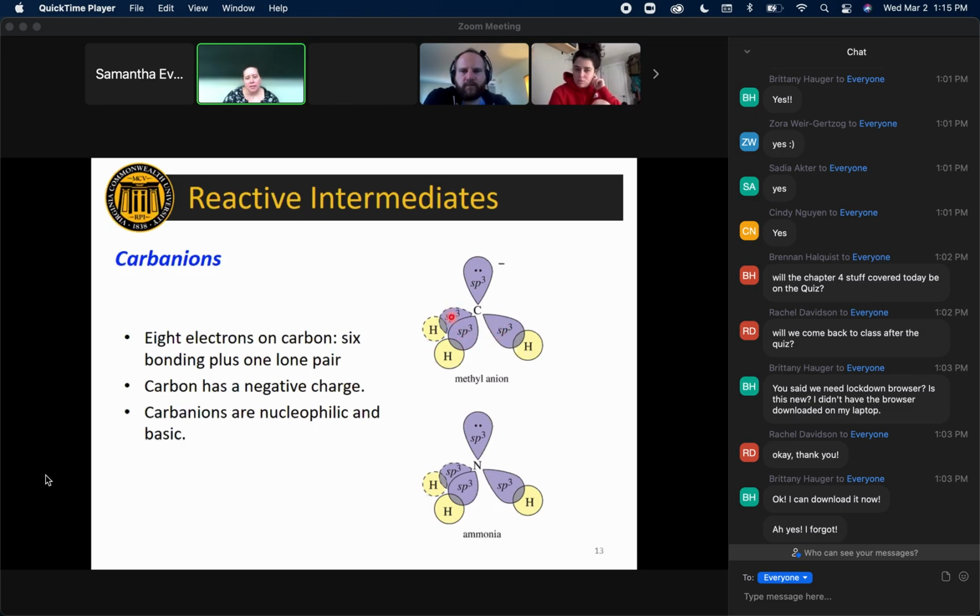They've got six electrons in bonding pairs and then a lone pair. As you can imagine, carbon is not that electronegative. It's one of the more electropositive elements, especially of the ones that we deal with. So it is not happy. It is unstable because it's carrying this negative charge. That's going to make a carbanion highly nucleophilic and highly basic. This lone pair is going to want to go do a reaction. It's going to want to either find an electrophile to form a new bond, or it's going to want to find a proton and act as a base to abstract a proton.